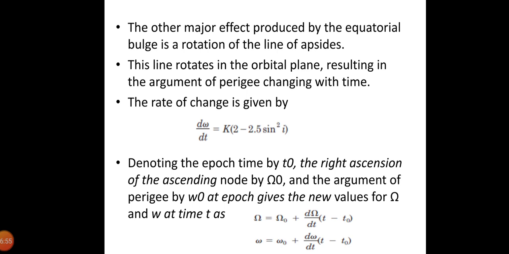Denoting the epoch time by t0, the right ascension of ascending node by omega naught and the argument of perigee by angular omega naught at epoch gives the new values of omega and angular omega at time t as omega is equal to omega naught plus d omega by dt into (t minus t0), whereas angular omega is given by angular omega naught plus d omega by dt into (t minus t0).